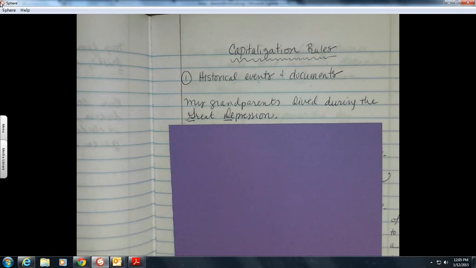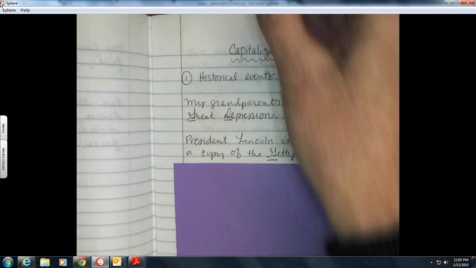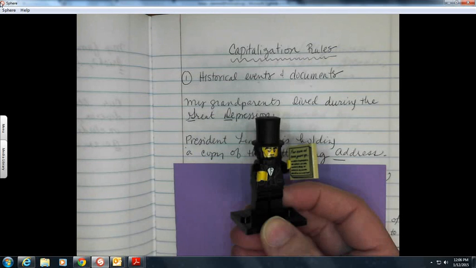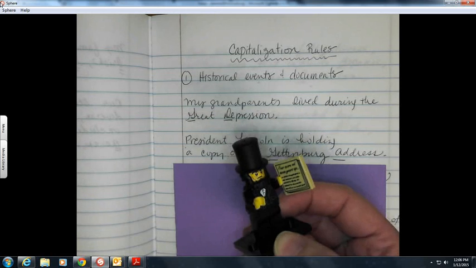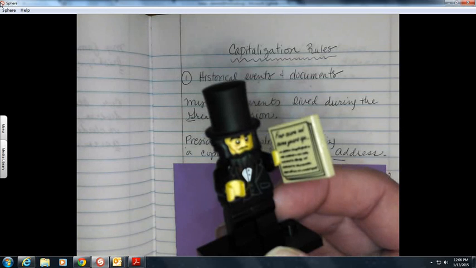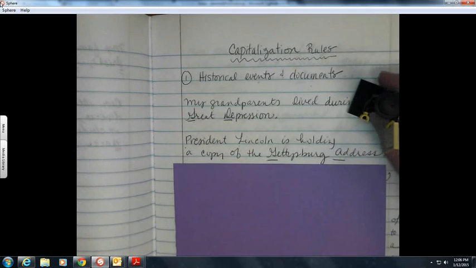Now, we're also going to talk about documents. Of course, I didn't want to leave out good old Abe Lincoln, the 16th President of the United States. And right now, look at this, he's holding a copy of the Gettysburg Address. So my sentence is, President Lincoln is holding a copy of the Gettysburg Address. Capital G for Gettysburg, capital A for Address because it is the name of a historical document. And of course the L in Lincoln is capitalized because it's the proper noun.